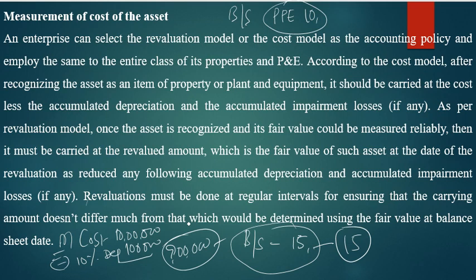The revaluation must be done at regular intervals. Regularly you have to revalue your asset, ensuring that the carrying amount does not differ much from that which would be determined using the fair value of the asset in the balance sheet. So you cannot show the wrong value. Every year you should have the practice of comparing your last balance sheet value with the present value of that asset. So you need to regularly practice like this. That is, two models are there. So measurements are two. One is the cost model, two is the revaluation model. Remember these model names.